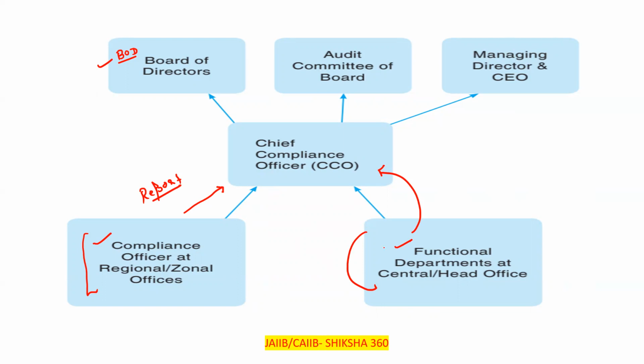On the basis of that, there is one question in the book. For the chief compliance officer, to whom do they have to report? First one, the board of directors. Second one, the audit committee of the board. Clear? Third one, the managing director and CEO. So they have to report to all of them.